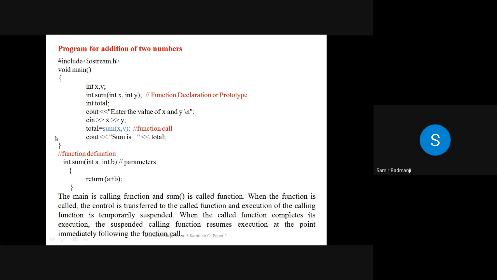So all of you understood function? Yes or no? Yes, sir. So one more example we will see.